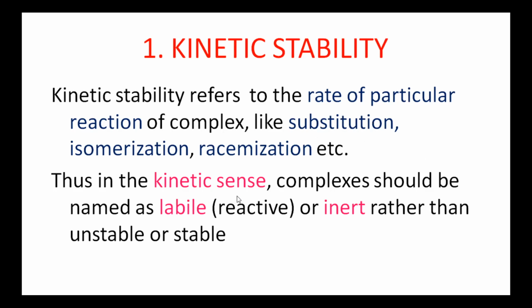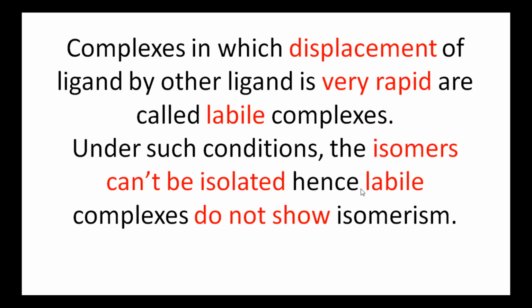Thus, in the kinetic sense, complexes should be named as labile and inert. Labile complexes means these are reactive. Inert means these are highly stable. What are labile complexes? The complexes in which displacement of ligand by other ligand is very rapid, very fast.